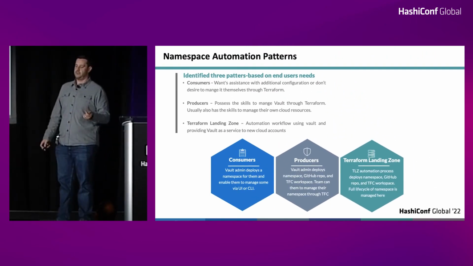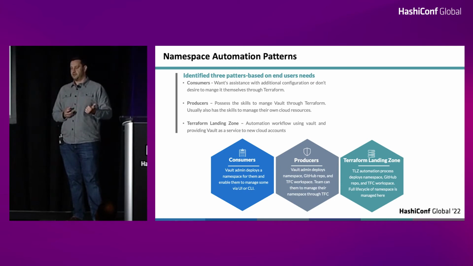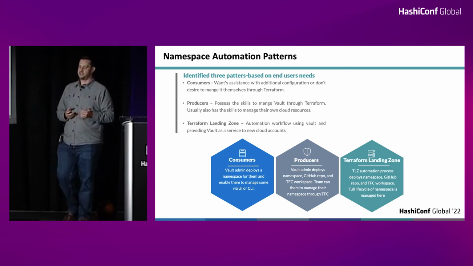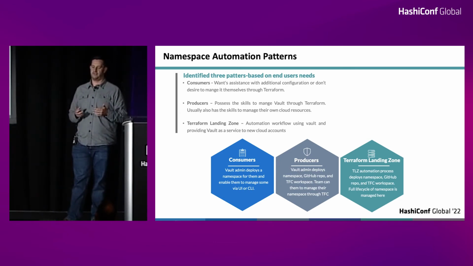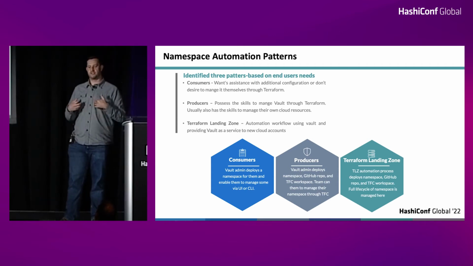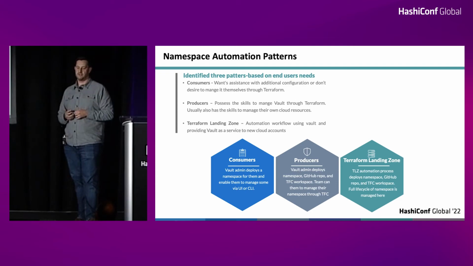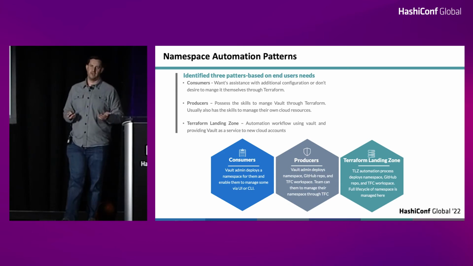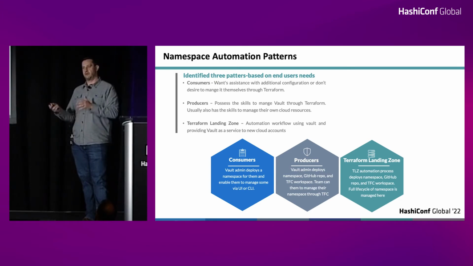So when we go ahead and do the namespace automation, we realized there's probably about 3 patterns we identified that we could follow. It gets broken down initially to consumers, producers, and we just call it the Terraform landing zone. The consumers are types of folks, teams that we identified that would want a little bit more help from us to manage their namespace, and a lot more assistance there, working with the Vault admins along the way, maybe get them ramped up as they go. They would probably be the types that manage their namespace a little bit through the UI, CLI, or API. So the differentiator here is they're not maybe going to use Terraform to help manage their namespace initially.